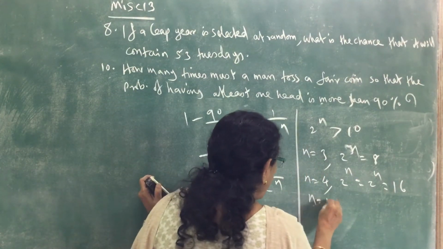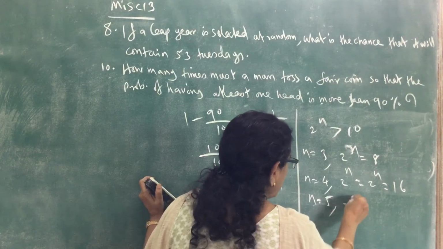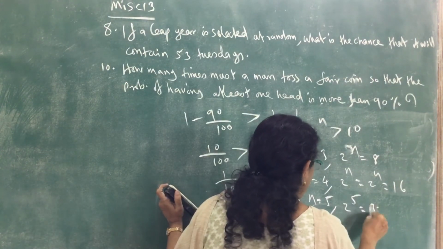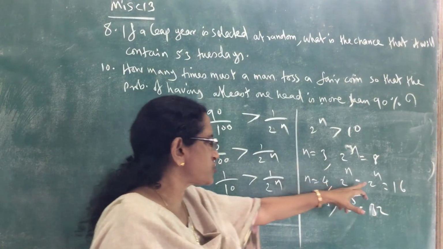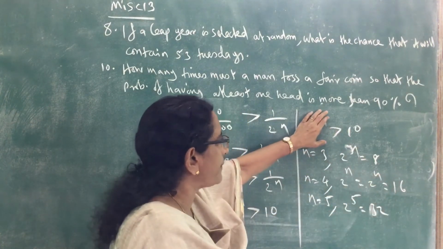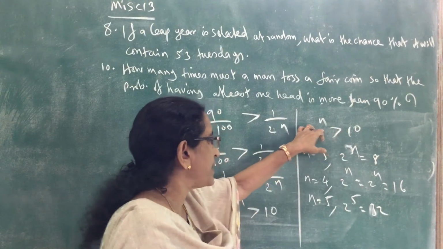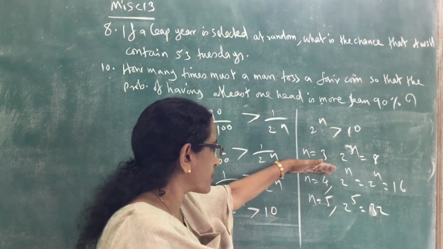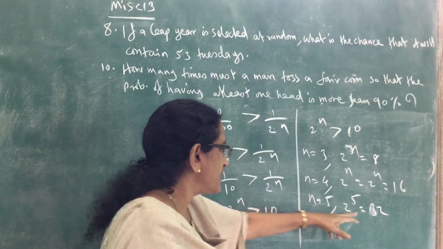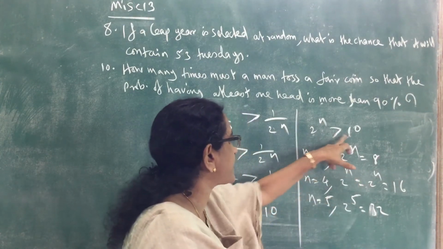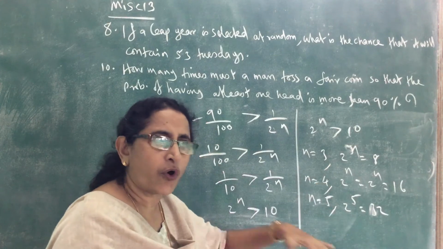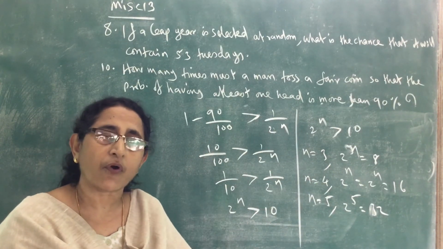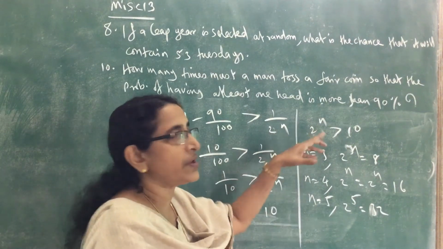When n equals 5, what will happen? What is 2 raised to 5? That is 32. So when n is 4, 2 raised to 4 is 16, which is greater than 10. 8 is not greater than 10, 8 is less than 10. So when n equals 4, 5, 6, and so on, 2 raised to n is greater than 10 for all those higher values.